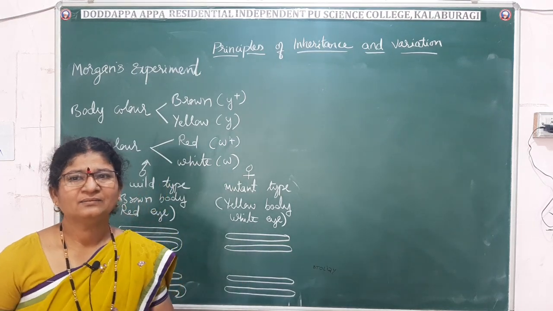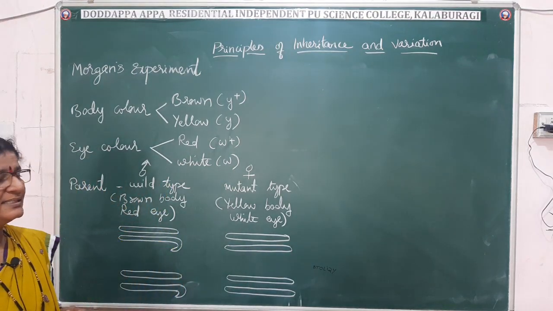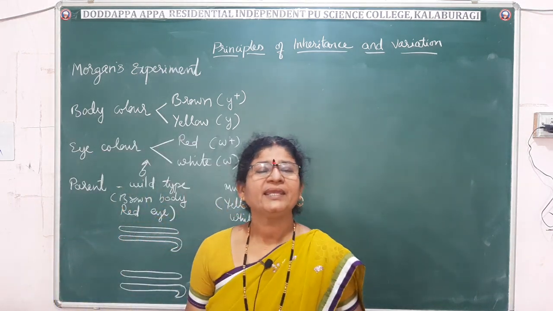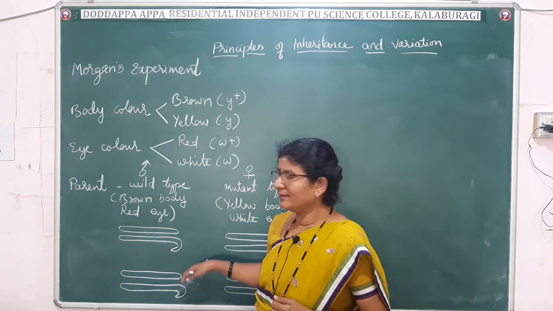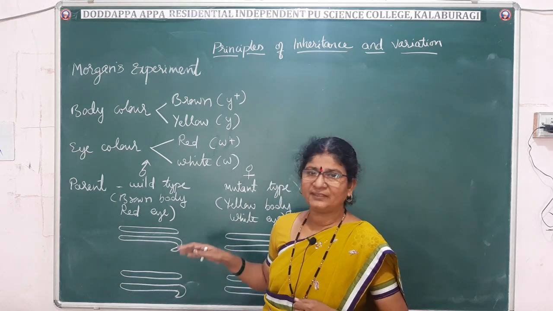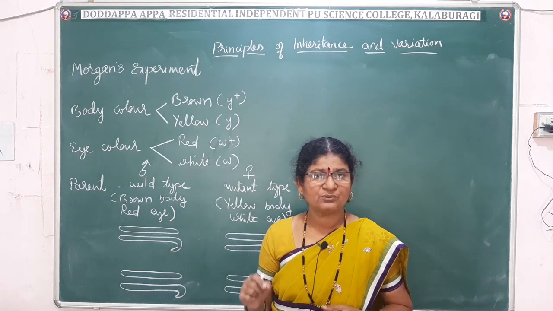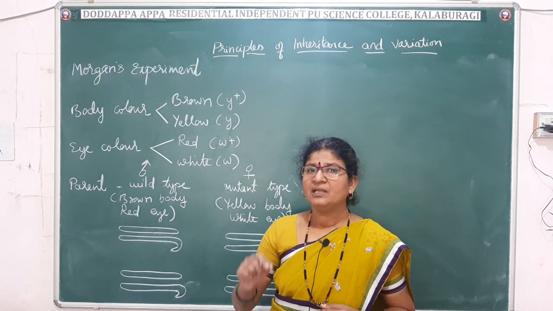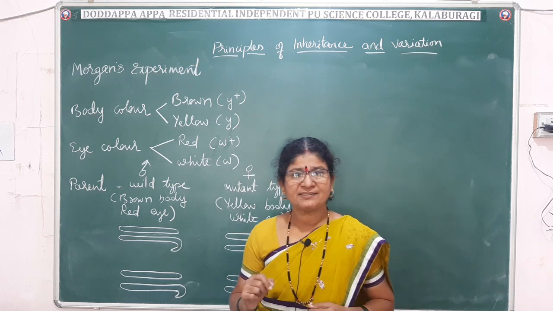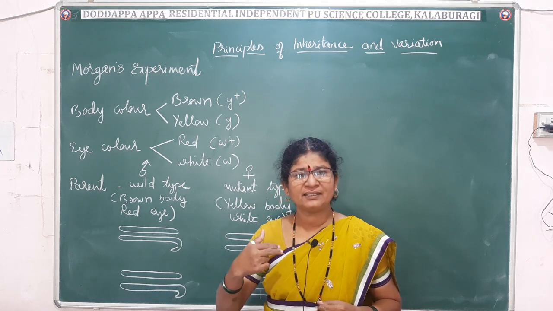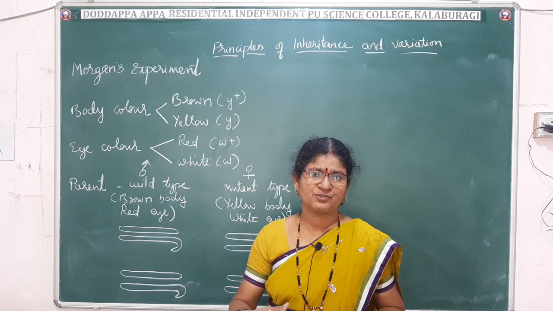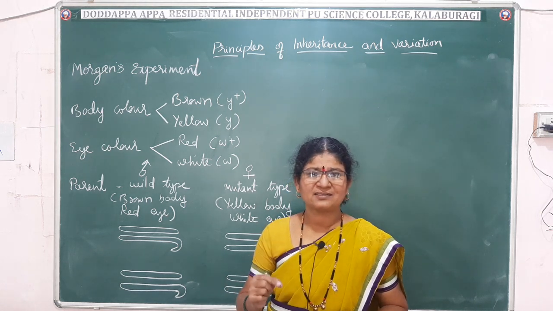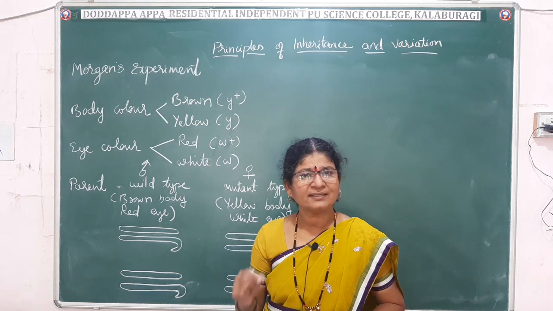Now let us see Morgan's experiment. When Morgan performed the cross, he came to know that the genes controlling eye color and body color were present on the sex chromosome. The characters present on the sex chromosome, which get inherited along with it, are called sex linked characters, and the genes are called sex linked genes.